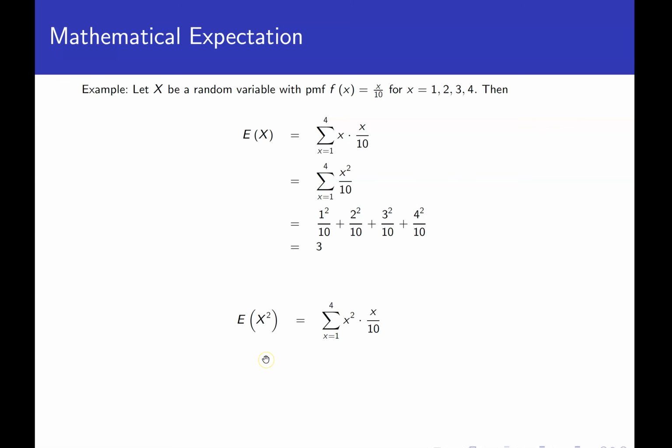We said we could do any function of x, so let's say instead of just an x, we had an x squared. In this case, then, we would multiply the PMF by x squared, by whatever this function of x is here. But we're going to do the same thing, plug in the values. So x squared times x is x cubed, and plug in those numbers, and we get 10 in that case. So that would be our expected value of x squared.